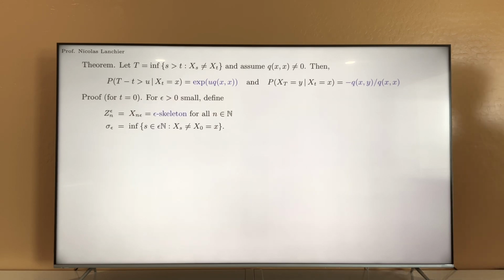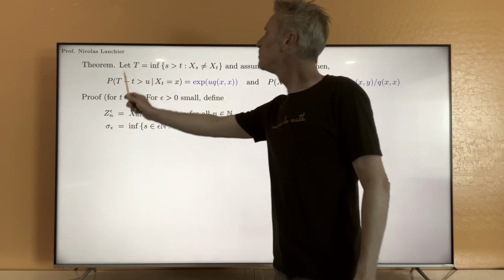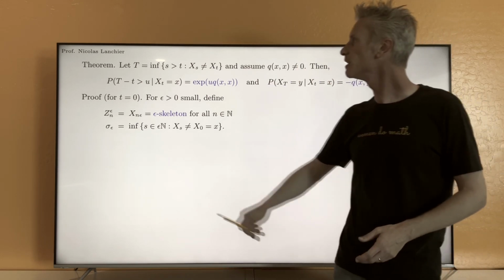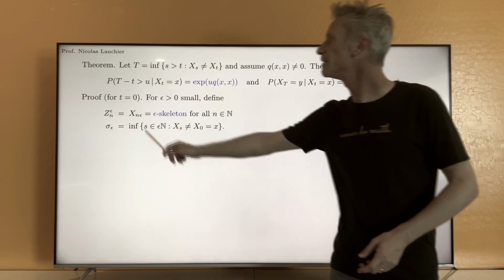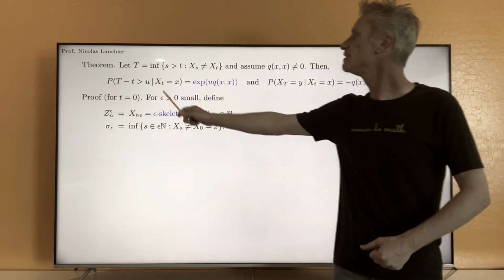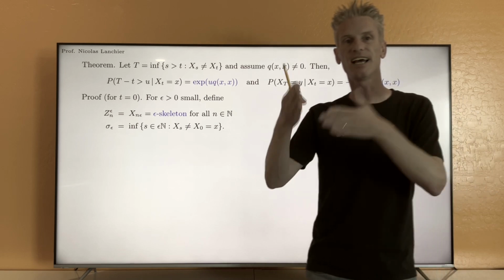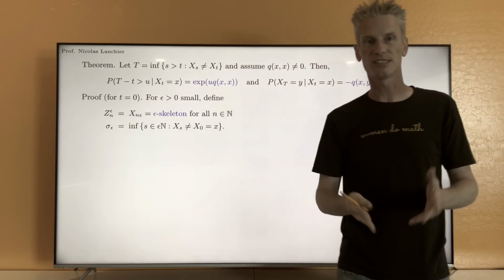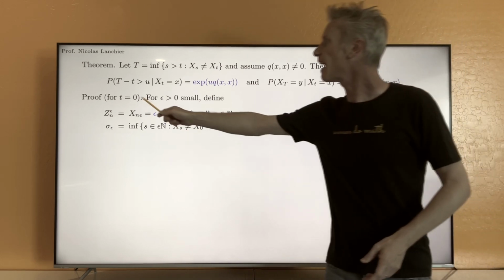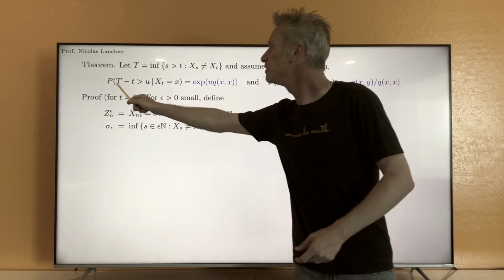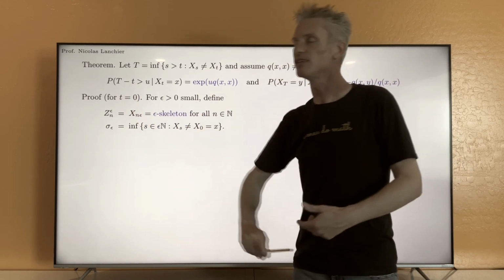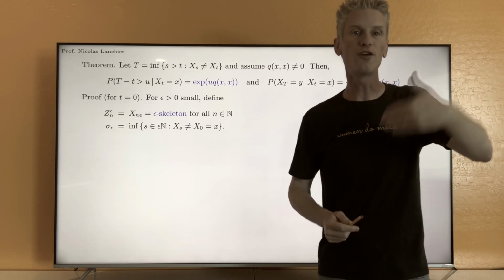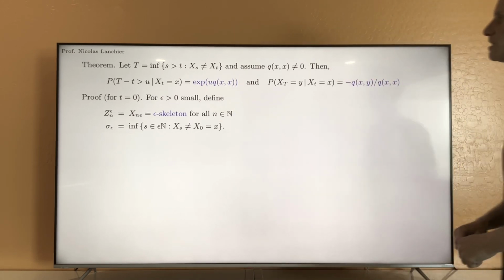So first, notice that because the process is time homogeneous and we also have the Markov property, it's enough to prove the result when little t equals 0. Instead of saying that the process is in state x at some time t and we look at what's going to happen next, we can just say, let's start directly the process at state x, and capital T minus little t becomes capital T, and that's just the time of the first jump. It's enough to prove the result in this case.